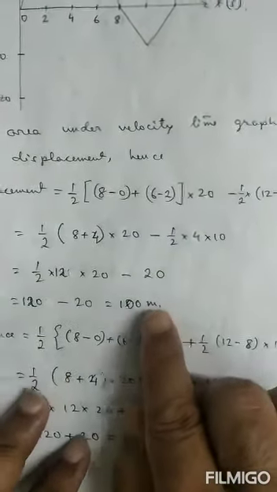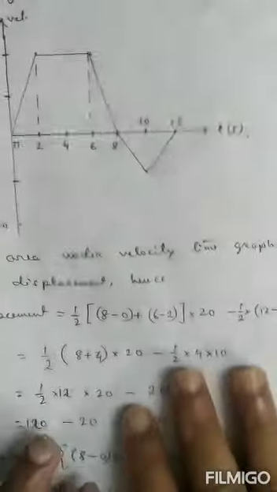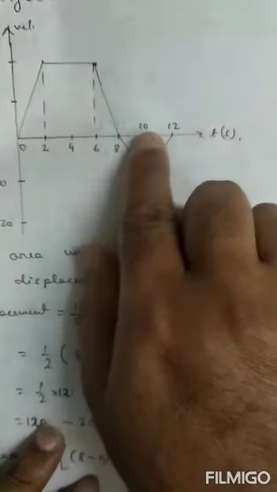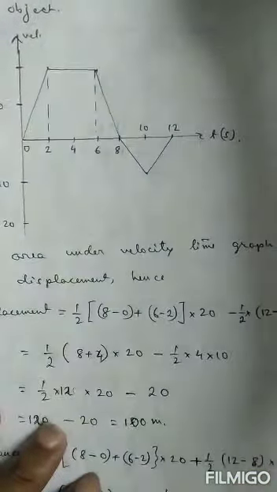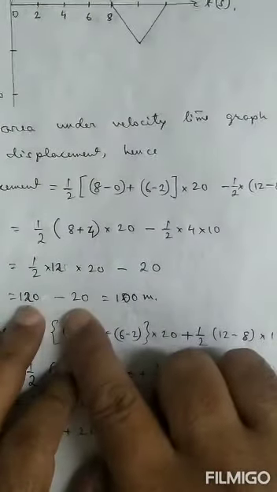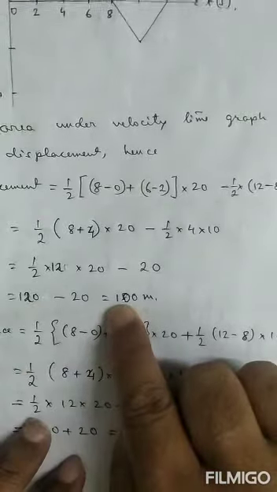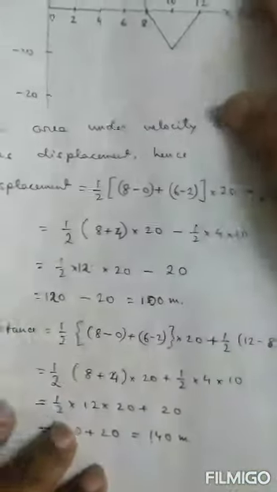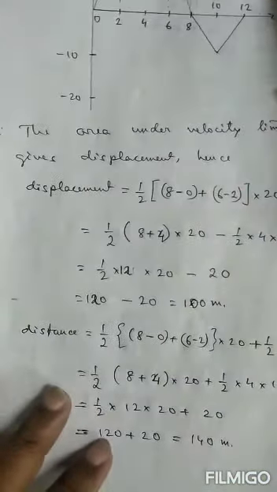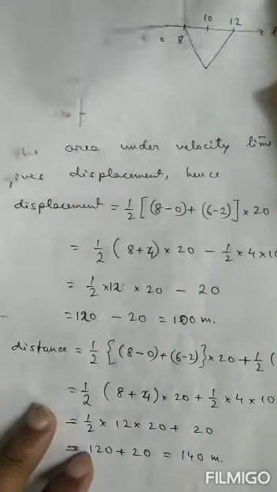Since displacement is vector quantity, the net displacement is this area minus this area: 120 minus 20 is 100 meter. So this is the net displacement covered by the object in time 0 to 12 seconds.